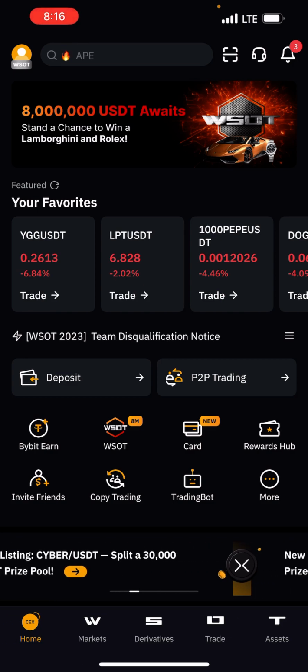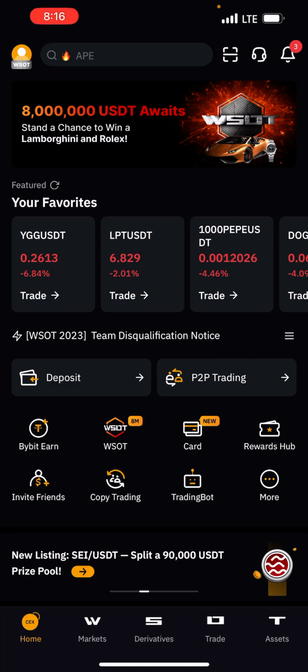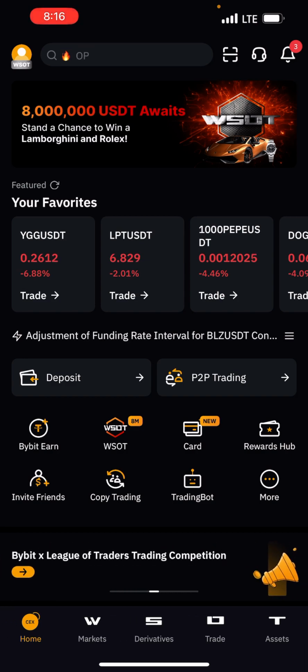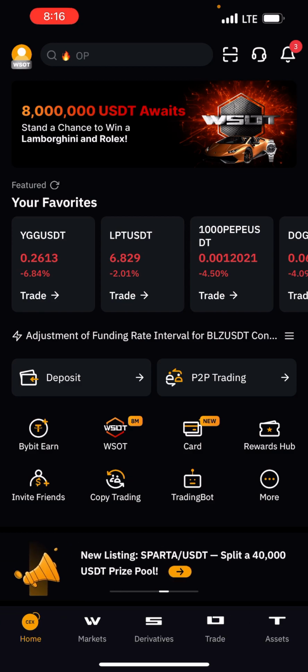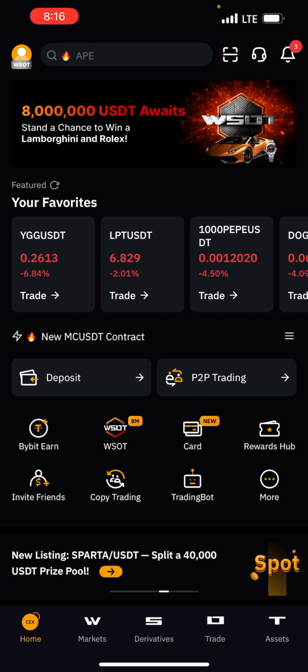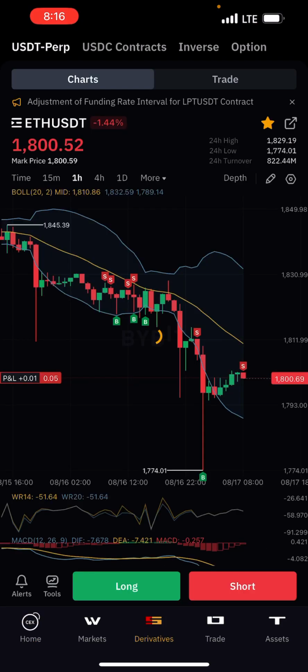Let's just look at it. With Bybit, you can get this done. Now look at this. I will go to derivatives. Derivatives is the next word of futures. I click derivatives. In this derivatives section, you see what I call USDT perp. Now USDT perp is the futures trading or derivative trading.